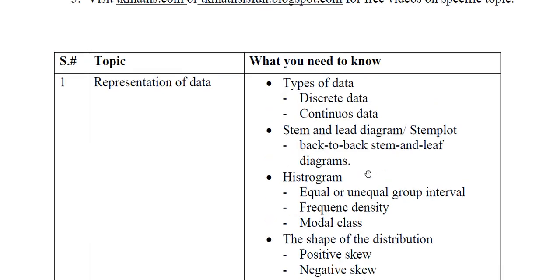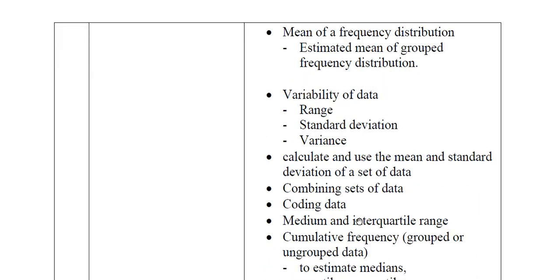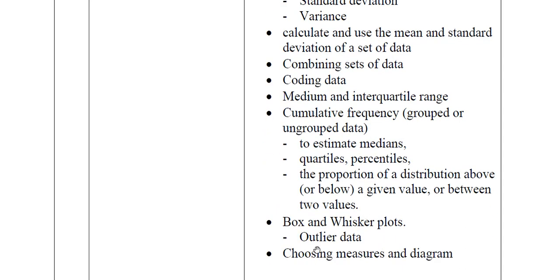Anyway, in the same chapter, representation of data, you should have a clear idea of the mean of a frequency distribution and variability of data. There are further subcategories in it: how to calculate the mean and standard deviation of a set of data and of combined sets of data, and what coded data is. Then median and interquartile range, the cumulative frequency curve, everything about it, and the box and whisker plot, which at times is merged with cumulative frequency.